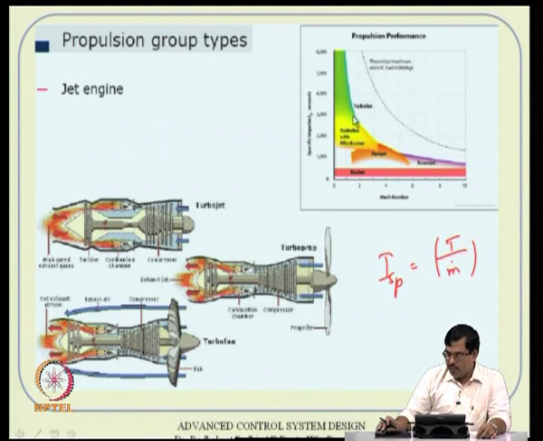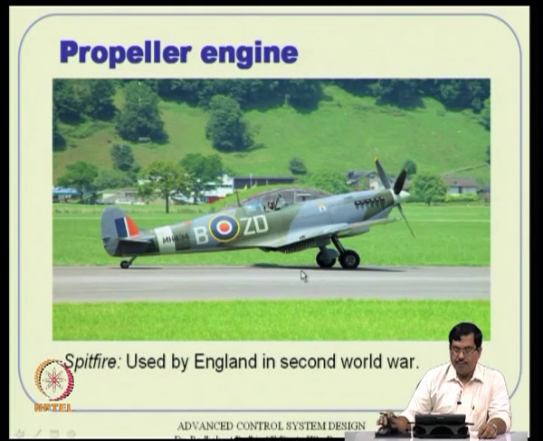So, they are essentially varied. Modern aircraft essentially work on either turbofan or turbofan with afterburners, big things, or sometimes they work with turboprop as well. And some applications we will see. The propeller engines are essentially old ideas, and one example is this aircraft which was used by England in the Second World War. So it was in practice, it was operational, successful.